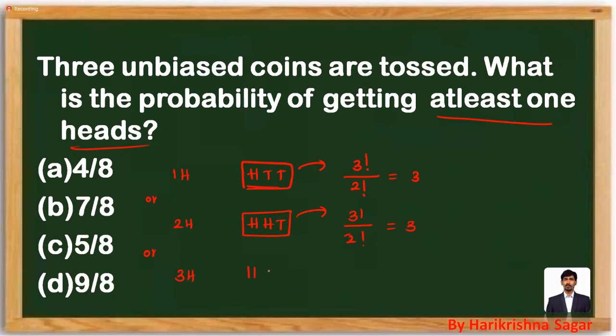Similarly, three heads are there. In how many ways can we rearrange this? Three heads means 3 factorial divided by 3 factorial. That's nothing but 1. So what is the total outcomes? 8. What is the favorable cases? 7. Answer choice is 7 by 8. Like that, we can proceed with the solution. Even if you have 4 coins or 5 coins, instead of using a regular standard approach, you can use this approach in solving. For example, let's take a question as in this.